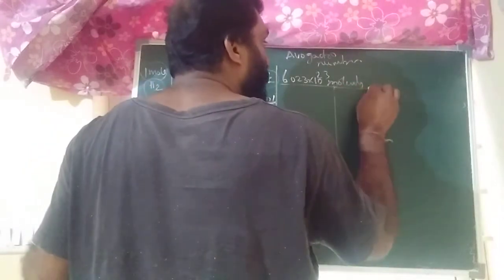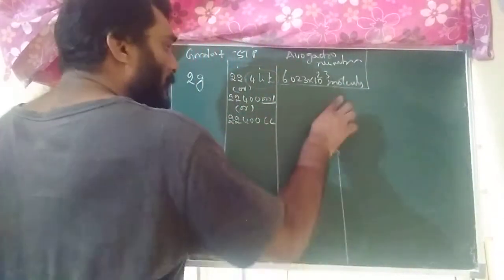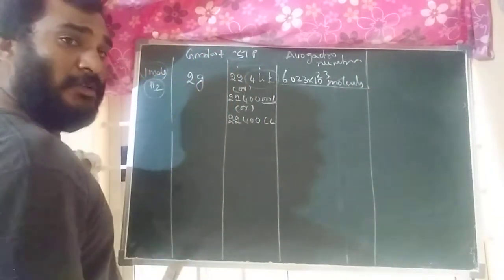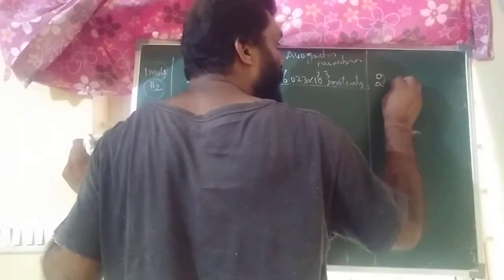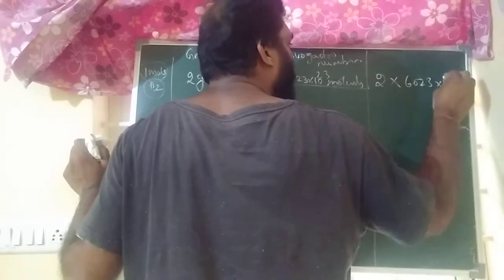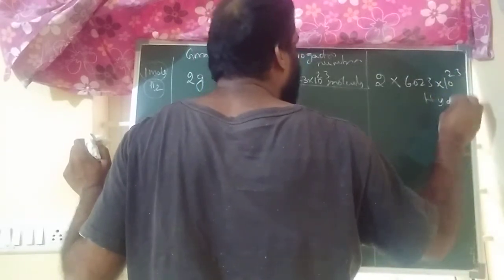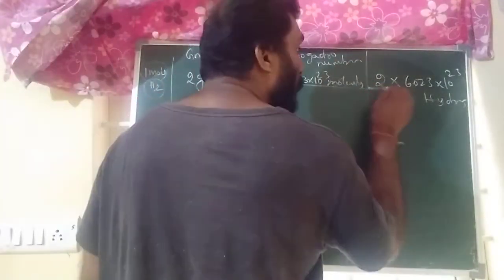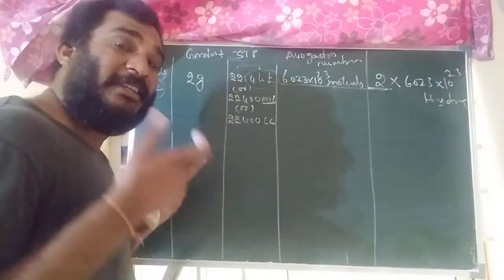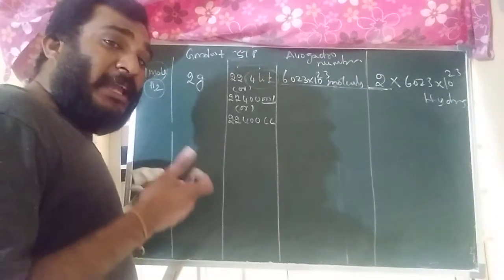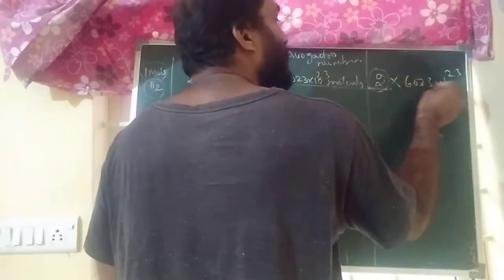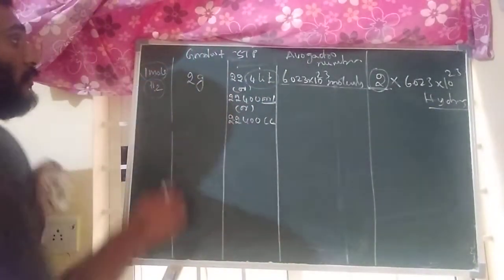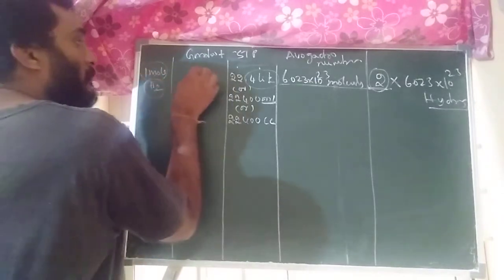In terms of atoms, 1 mole of hydrogen molecule contains how many atoms? It contains 2 × 6.023 × 10^23 hydrogen atoms. What is this 2? The hydrogen molecule is a diatomic molecule. That's why in the place of n, 2 × 6.023 × 10^23 hydrogen atoms will come. That is important.